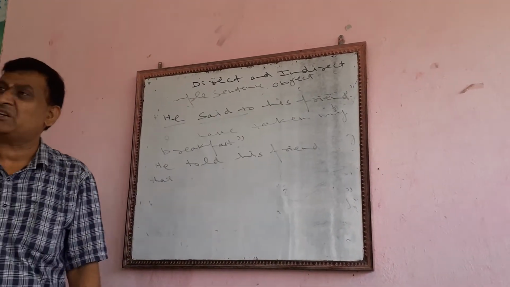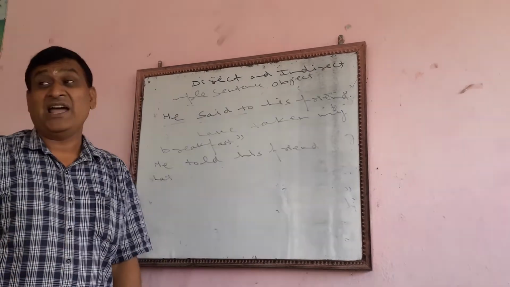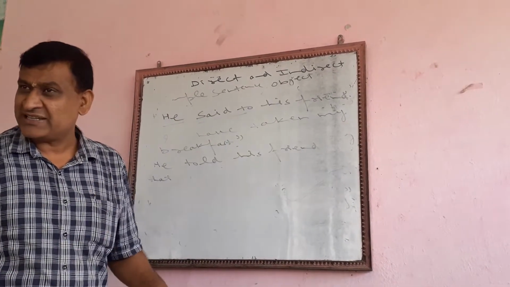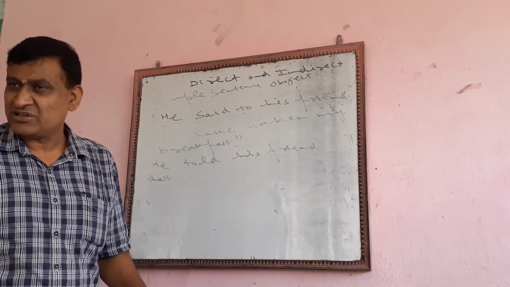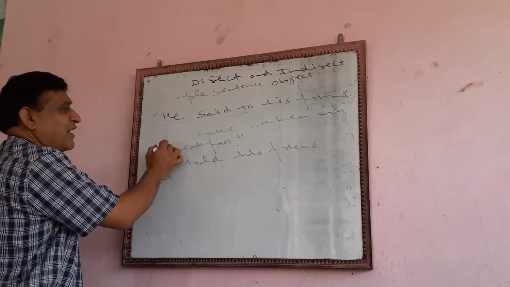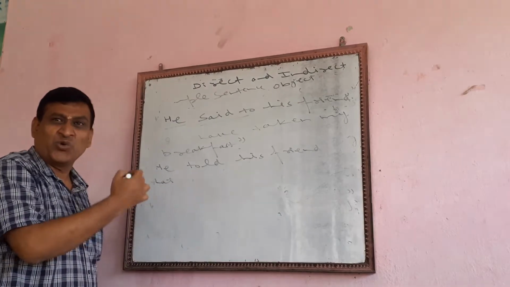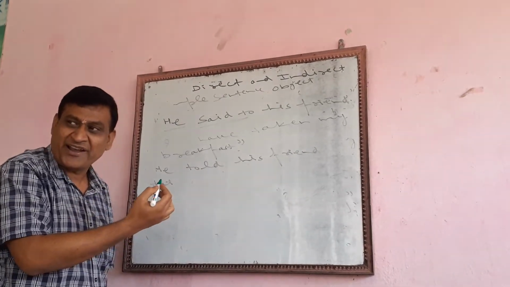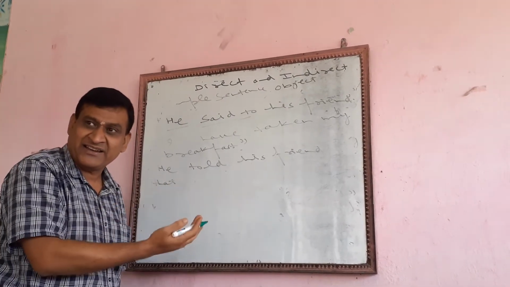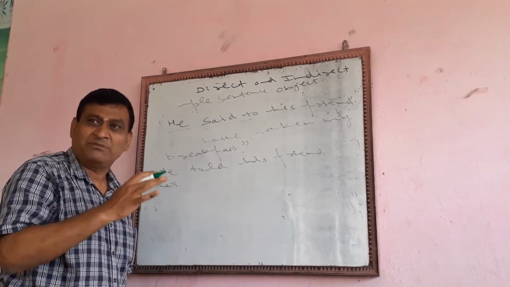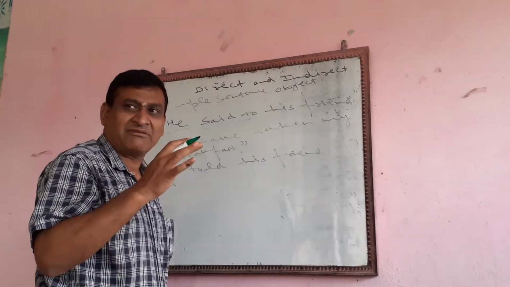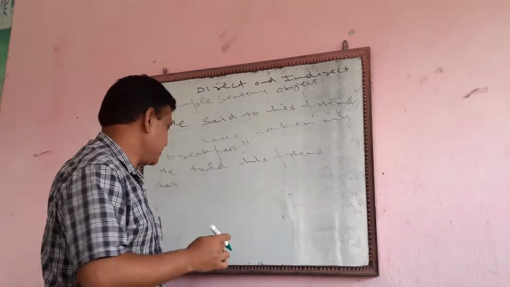Second person changes according to object. Third person, there will be no change. I is followed by my. He is followed by his. You is followed by your. There is followed by there. So you have to have a clear mind while changing.